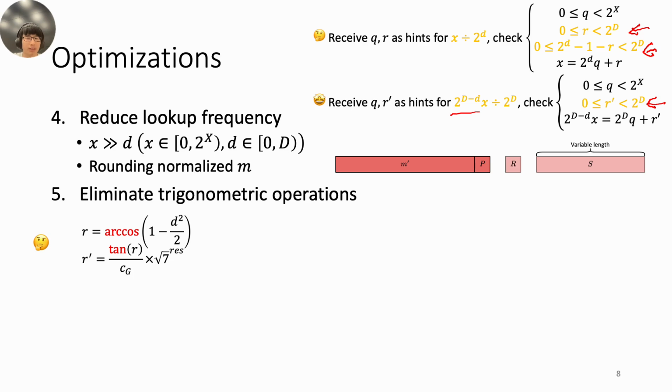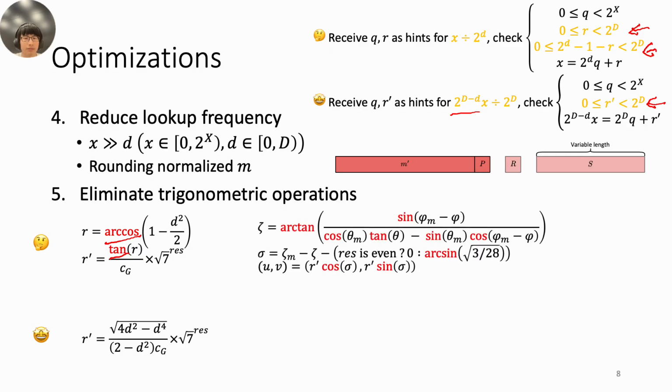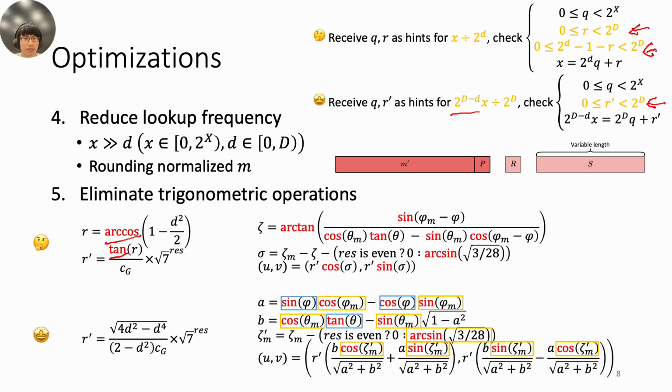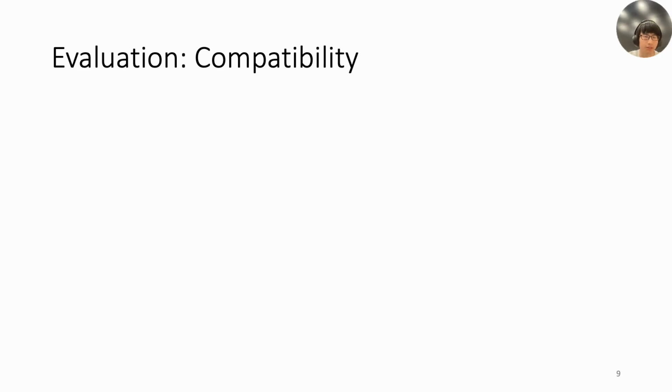For example, we can remove this arc sine and this tangent by using trigonometric identities. We do the same during the computation of the 2D coordinates, resulting in this, where most of the remaining trigonometric functions can be pre-computed.